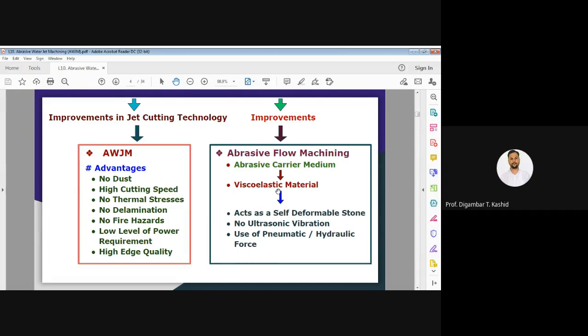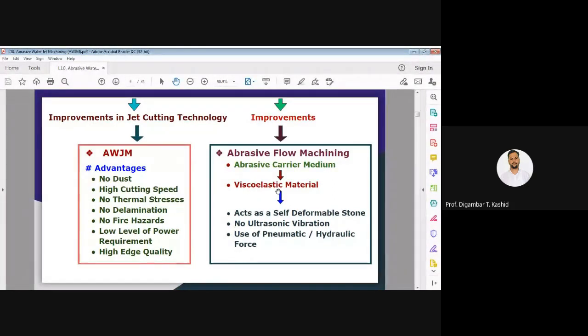Here it normally uses a hydraulic power unit for applying the force, and sometimes pneumatic power can also be used to give sufficient force for the movement of the piston, so that it pushes the medium inside the working zone. That is the working principle of abrasive flow machining.